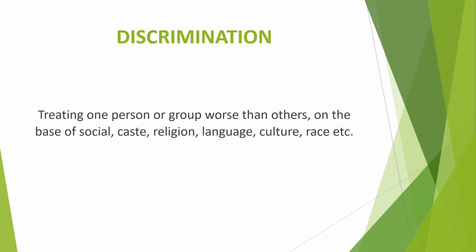Okay. The next word we have is discrimination. Guys, discrimination is really a very bad practice, but generally it happens in front of us, and we need to stop this. What is discrimination? Discrimination is bad treatment of any other person or a group. Why? On the basis of their social status, caste, religion, language, culture, or race. For example, if there is a person who is not of my religion or not of my caste, maybe I feel the person is inferior to me. So I am giving him bad treatment. So we call this discrimination.